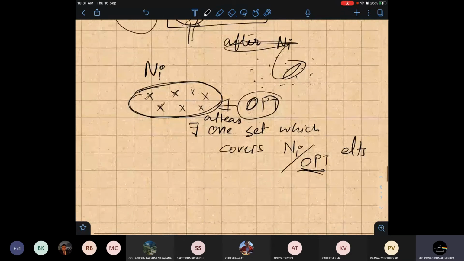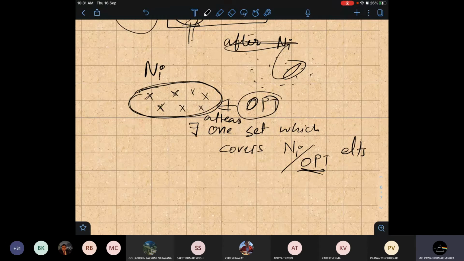Our algorithm is picking the maximum set. In greedy, what was the greedy choice? Our algorithm will pick a set which has the maximum number of elements.